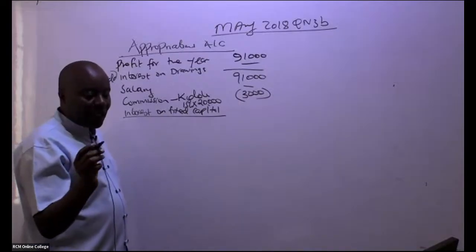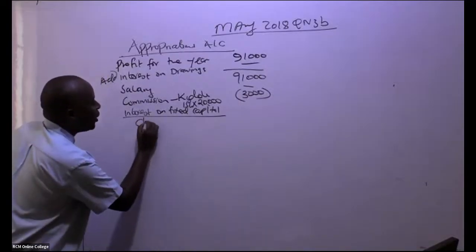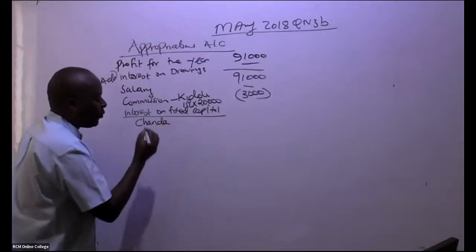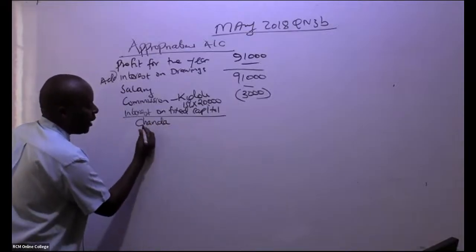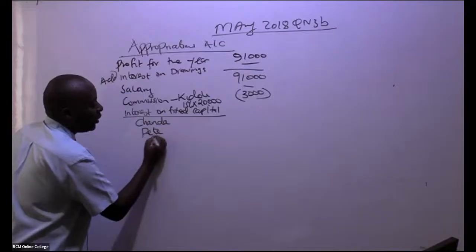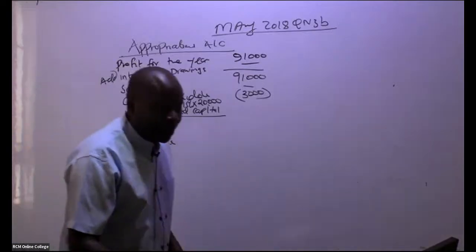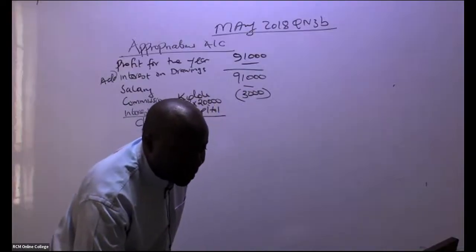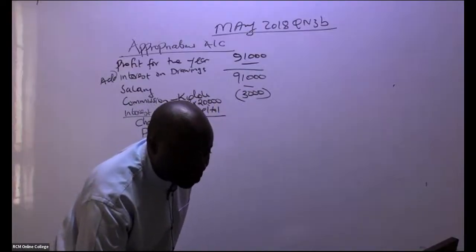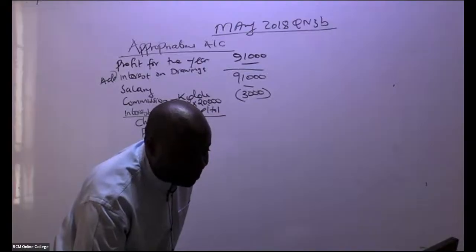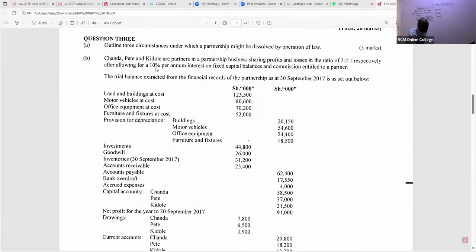So go ahead and tell us, Chanda will be getting, of course, we have three partners. We have Chanda, we have Pete, and then we have SE. Already Sharon is giving us. Thank you so much, Sharon. She's giving us the total. You can see, ladies and gentlemen, the interest is 10% per annum on fixed capital balances. So each one of them will be getting 10%.